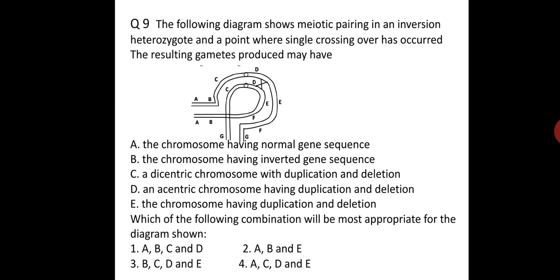This is the paracentric inversion. So in this question, alternate C and D, dicentric chromosome with duplication, and acentric, this is the paracentric. So in which C and D is not, that will be the correct answer. So second is the correct one.